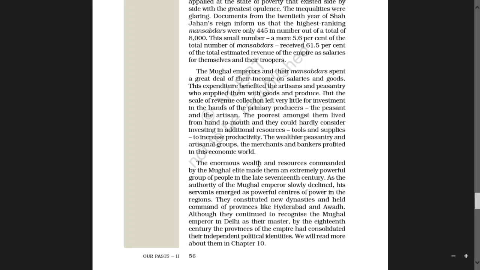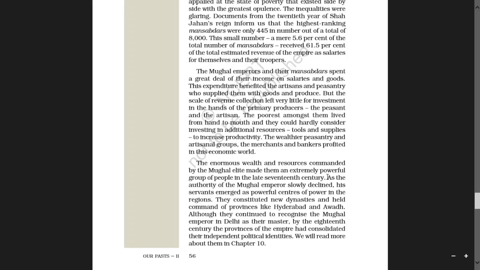The enormous wealth and resources commanded by the Mughal elite made them an extremely powerful group of people in the late 17th century.